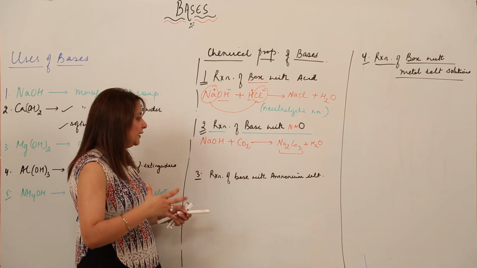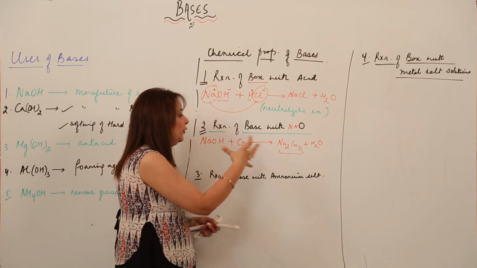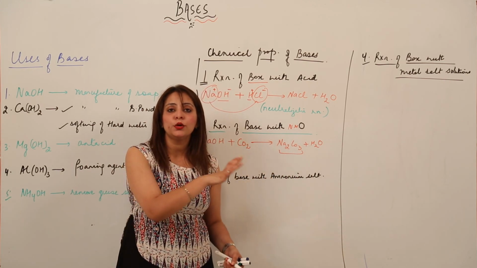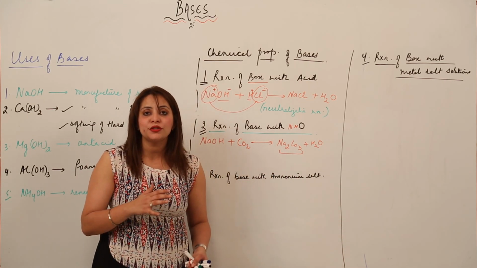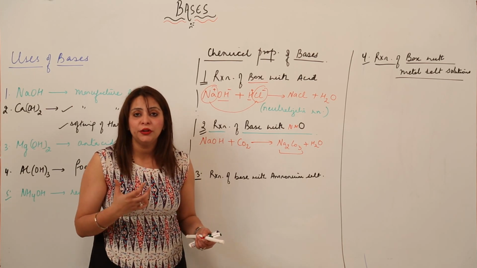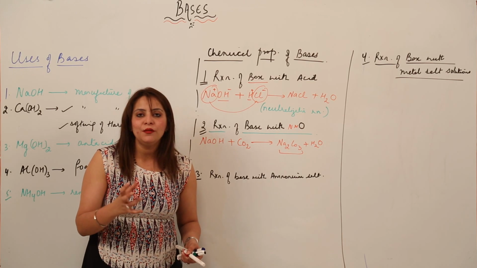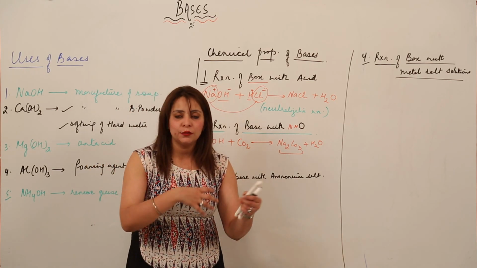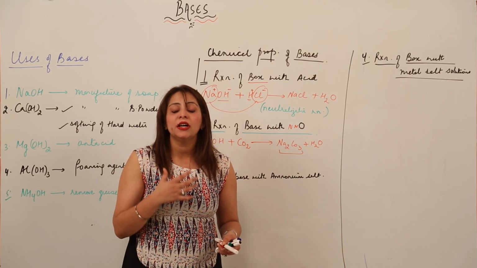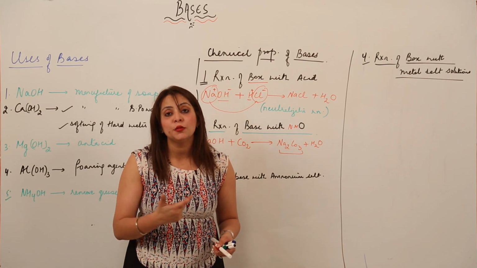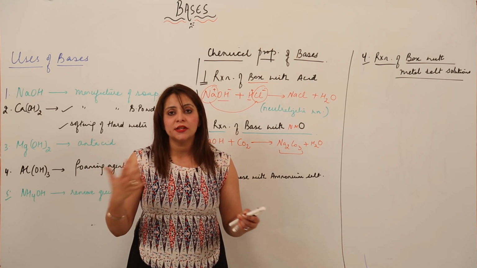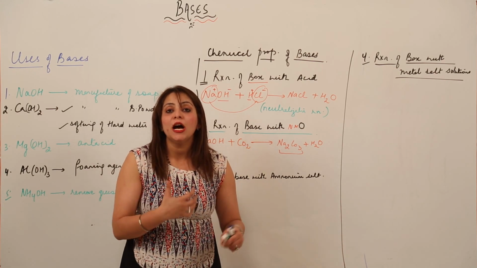So just keep in mind, you must be thinking that I haven't written any valencies, and on the product side I just directly wrote the carbonate ion. I've just used it, and on the reactant side we don't see any carbonate ion. So keep in mind, whenever carbon dioxide reacts with some metal or some other substance, we just crisscross that substance with the carbonate ion, because carbon dioxide, when it reacts with a certain substance, gets converted into the carbonate ion.